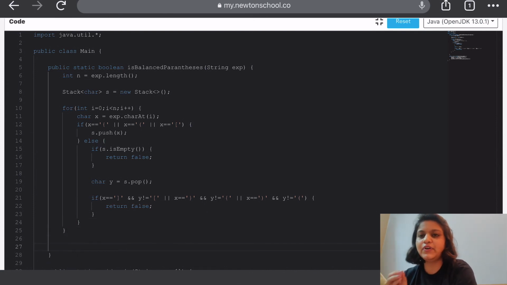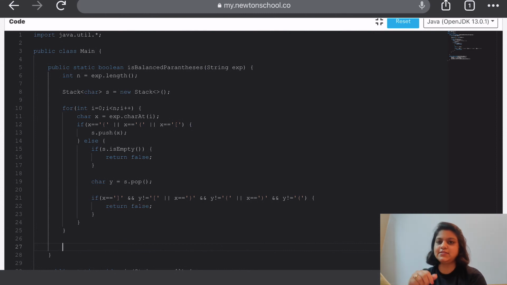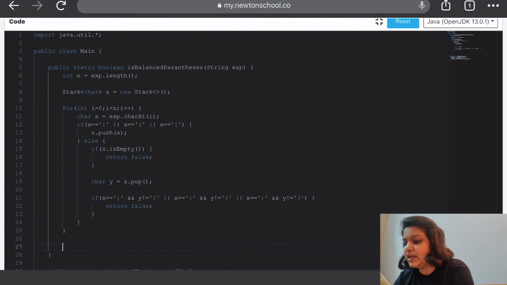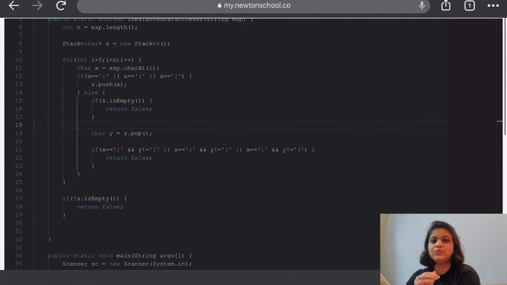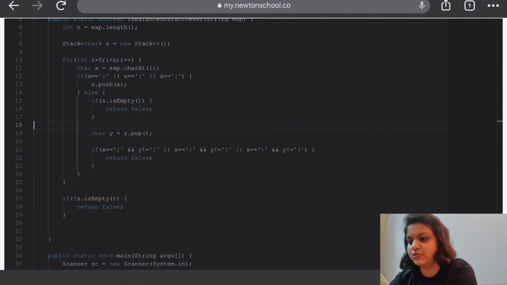At the end of the string, if a balanced parenthesis is there, then the opening and the closing brackets are same. So that means the stack insertion and the stack pop should also be same. So at the end, we should only be left with an empty stack. If a stack is not empty, that means our parenthesis is not balanced. And if our string has passed all these levels, that means our string is a balanced parenthesis. So we will return true.